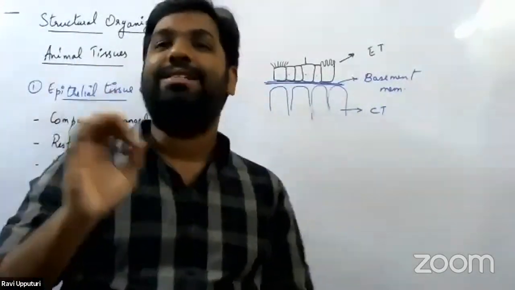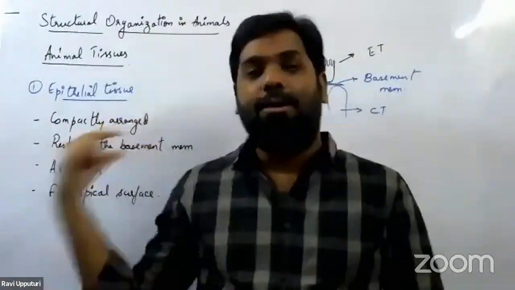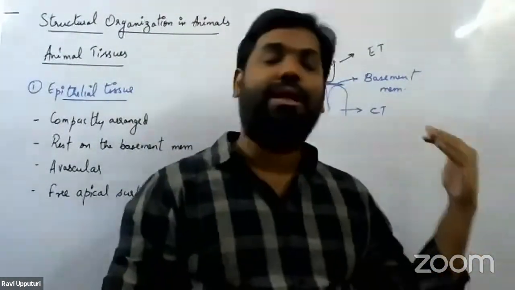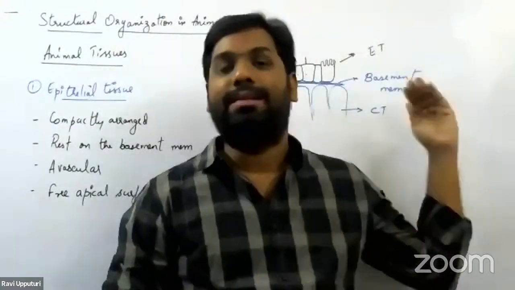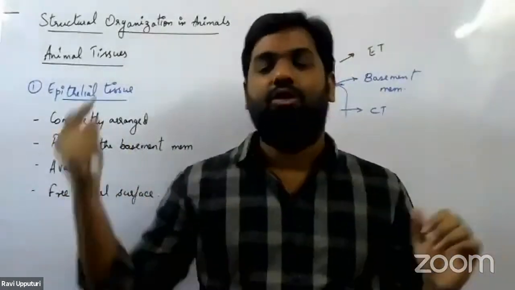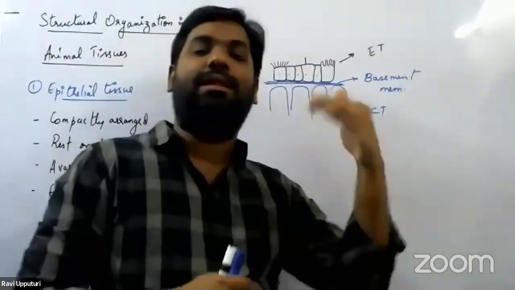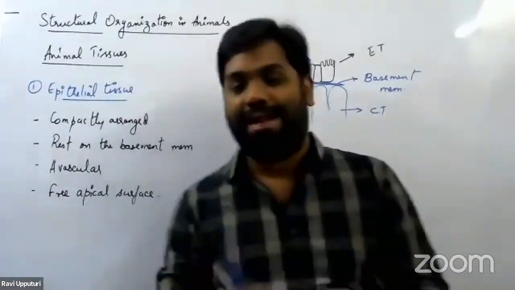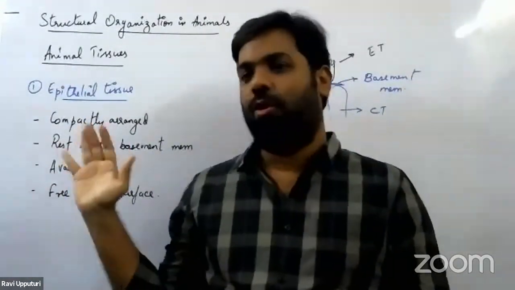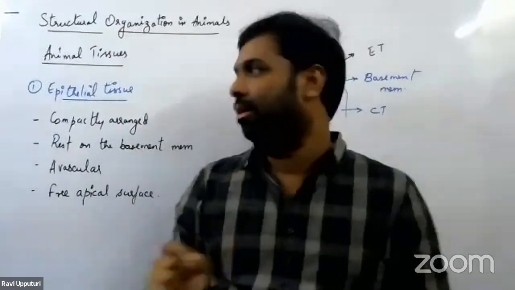So the free surface of the epithelial tissue, that is the apical surface, is always said to be free, and due to the presence of the free apical surface, there are modifications happening in this particular apical surface, and that's how the functions of the epithelial tissue vary. Based on what sort of modification is present on the apical surface, the function of that particular epithelial tissue would change. So these are the four basic properties of the epithelial tissue: compactly arranged without any intercellular spaces or with very little intercellular spaces.